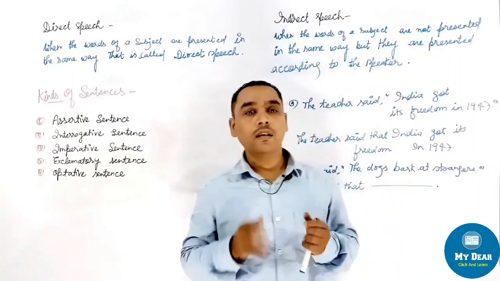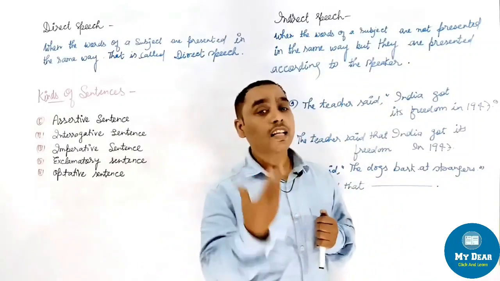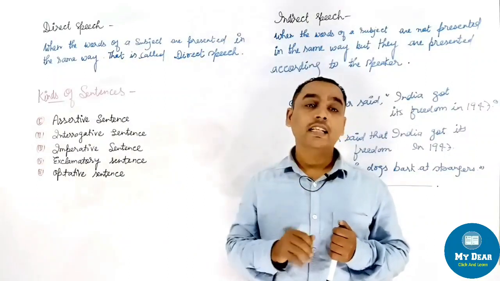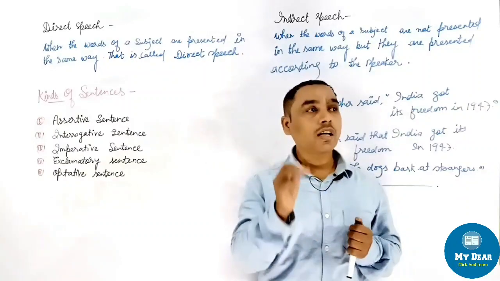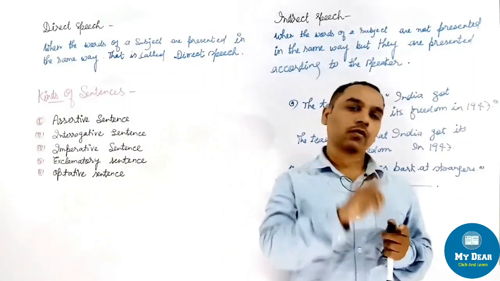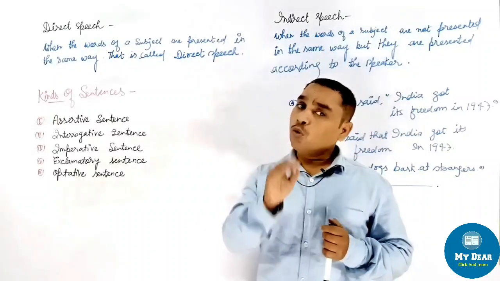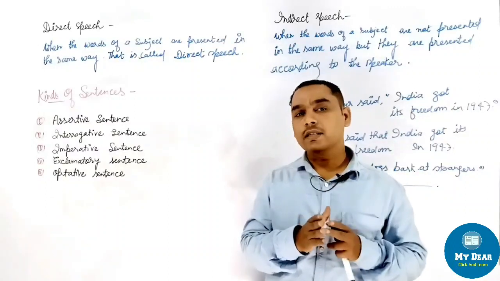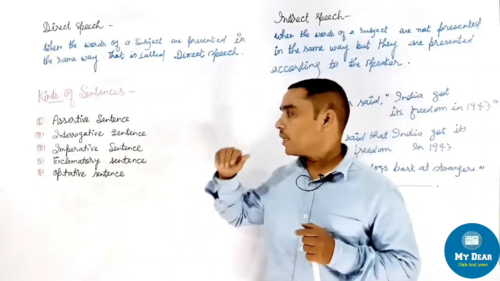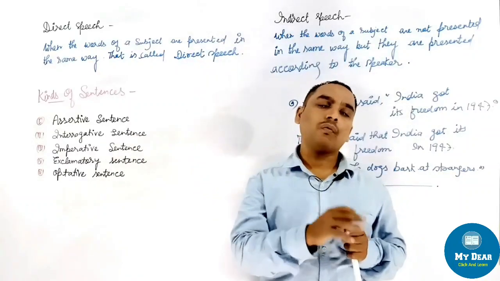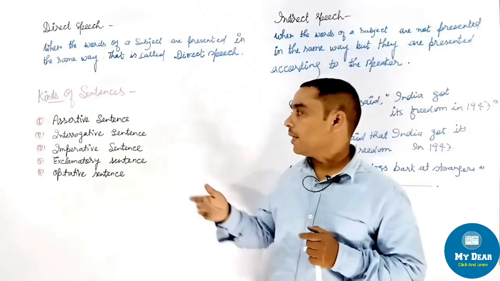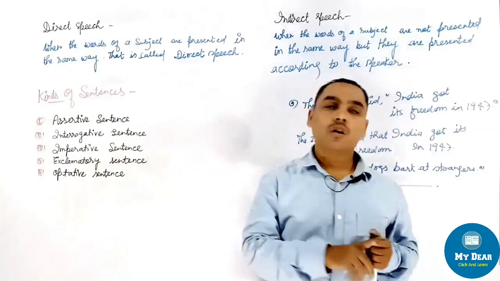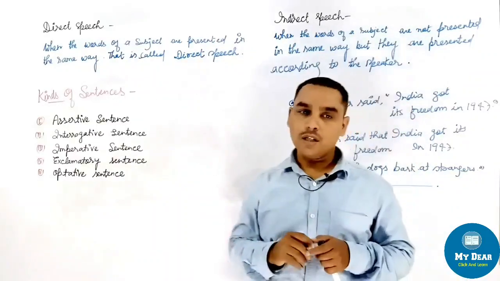If it is imperative, then it can be started with let, kindly, please, don't, or the first form of verb. If sentences start with these, then that will be an imperative sentence. If you are finding only a question mark, then it will be an interrogative sentence. And if you are not finding these four clues, then that sentence will be an assertive sentence.